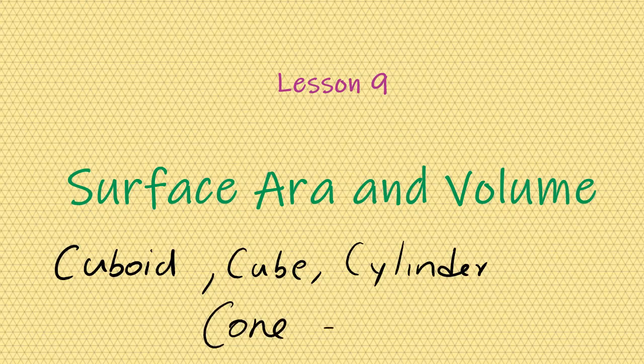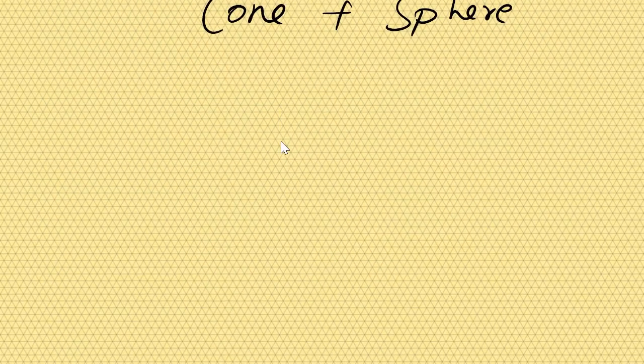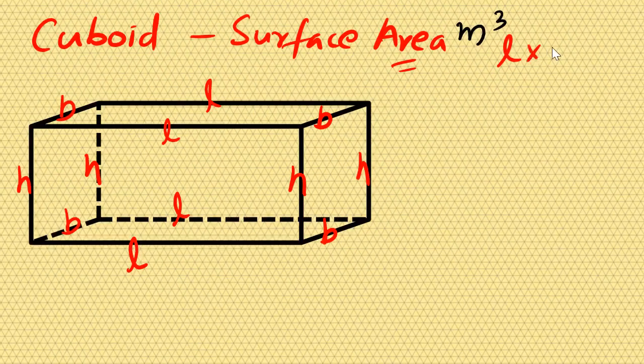Now we know that you can think in many ways. Consider this as length of it. These all are length, all are equal. Consider this as breadth. Then this will be height. Now, if you have to calculate the surface area, there are more than one way. You know that area is nothing but length into breadth, length into height.